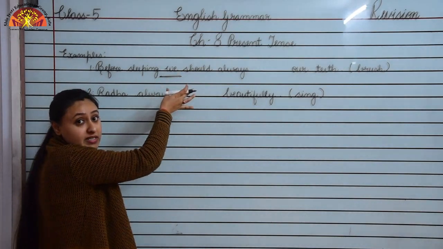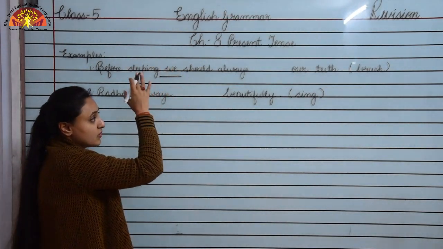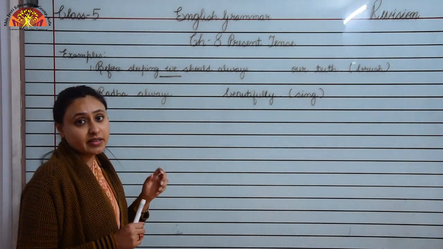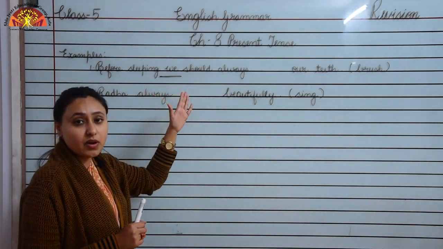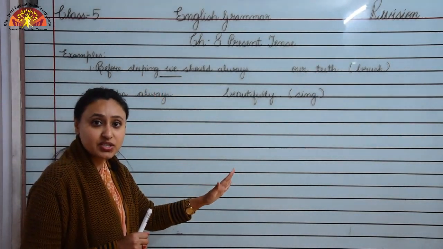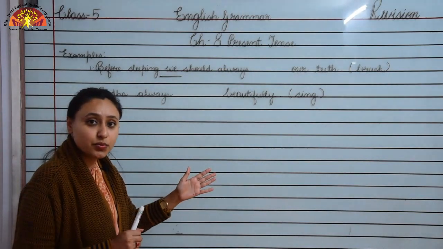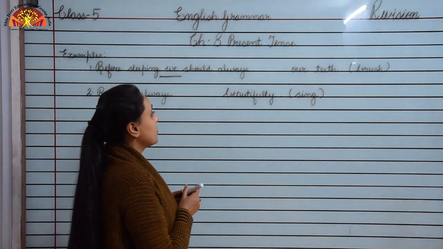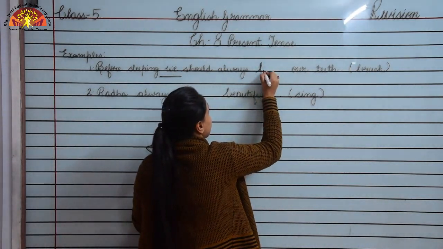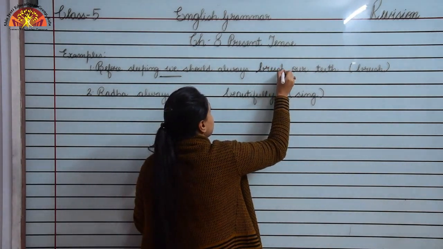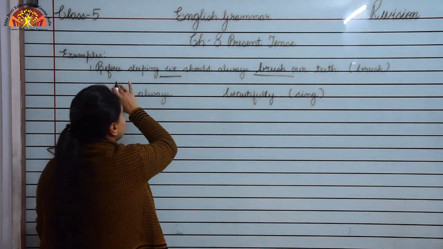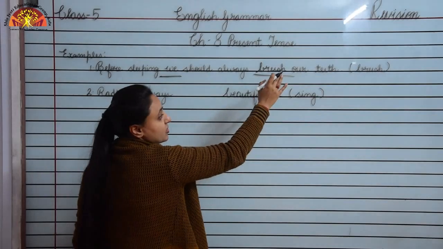Subject is we, subject is in plural form. So children, what we have learned is that whenever subject is in plural form, we do not make any changes. We do not add s or es to it. It remains as it is. So what will come over here? Brush will come over here. So our sentence will be, before sleeping we should always brush our teeth.